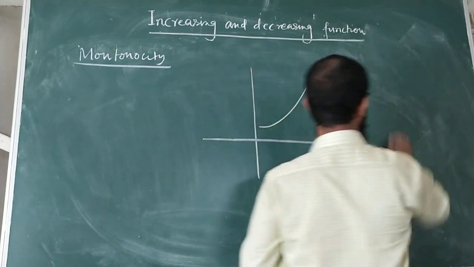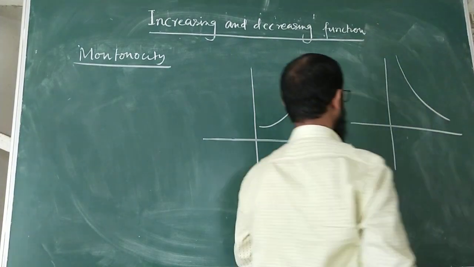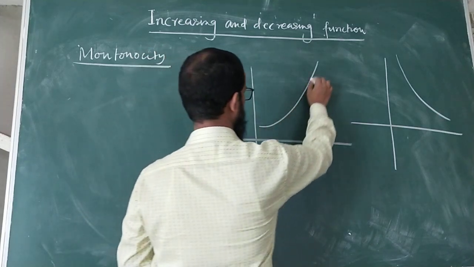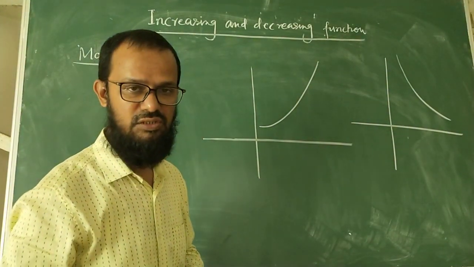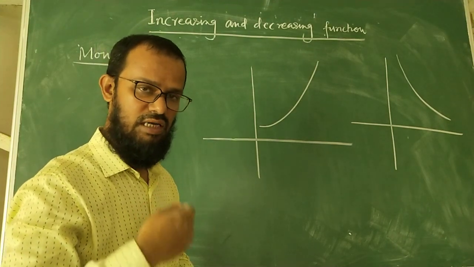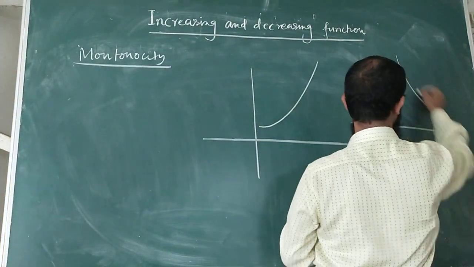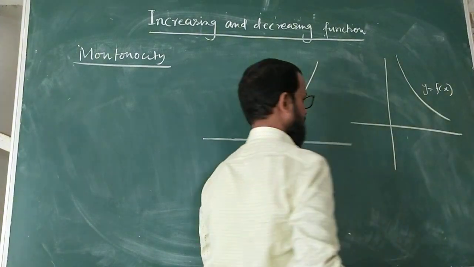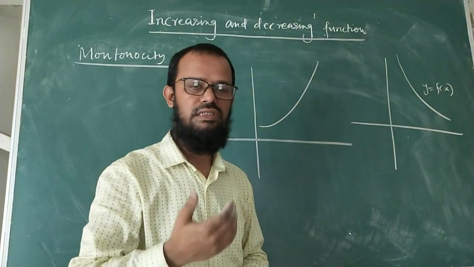This is a function, and again another function. From the function you observe that here the function is what? Increasing. That means it is increasing, there is no change throughout its domain. It was increasing at the start, and what did it remain till the last? It remained increasing. Here the function is what? Decreasing. So y equal to f(x) is a function, and this function is decreasing throughout its domain. That means what happened? It remained as it was.